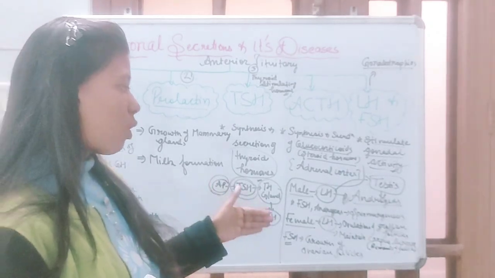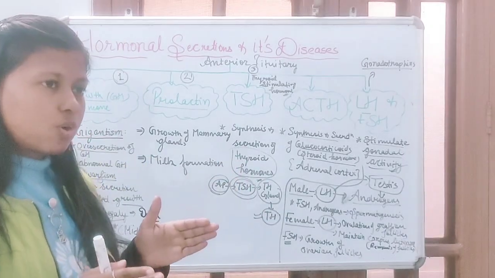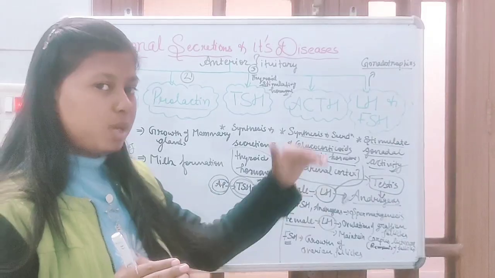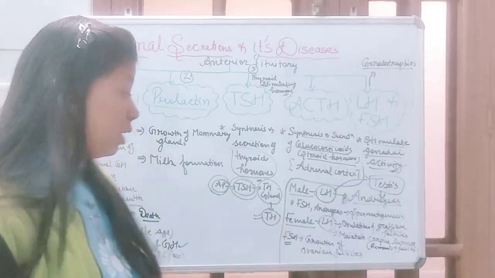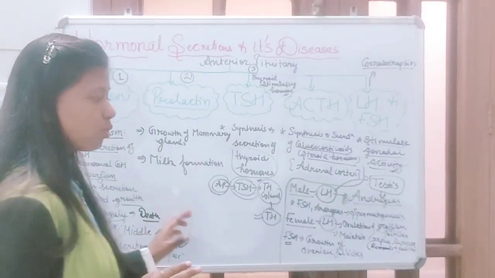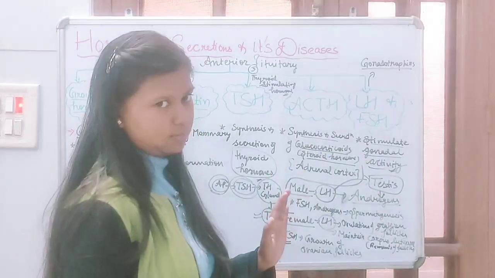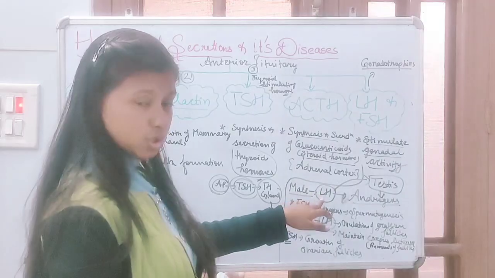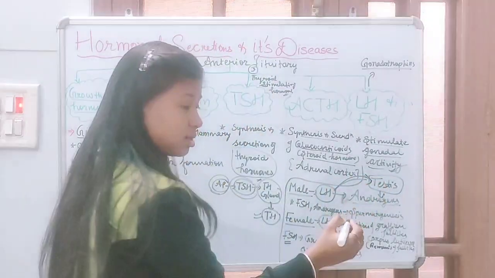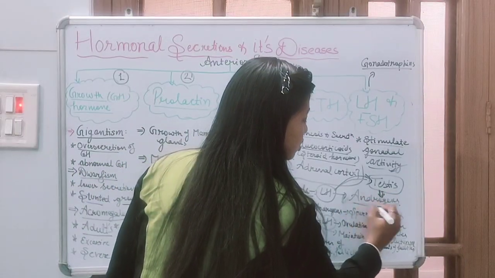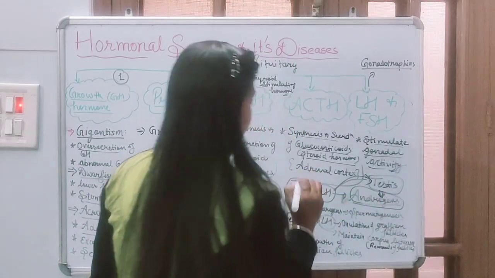We will now talk about the functions of LH and FSH in male and female. First of all, we will talk about male. In male, luteinizing hormone or LH helps in the secretion of androgens from the testes. Basically, LH acts on the testes to release androgens.